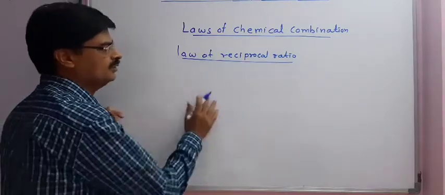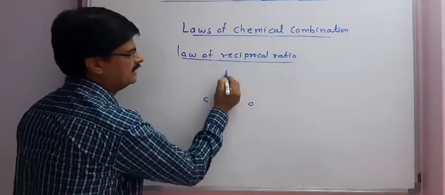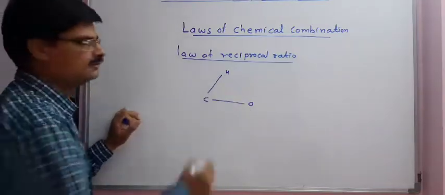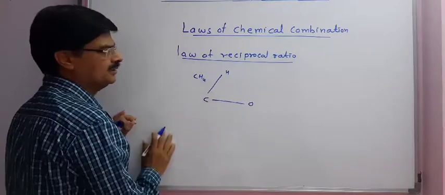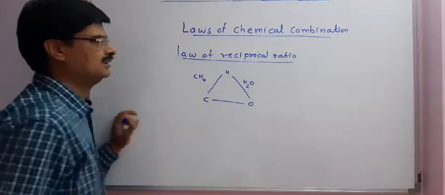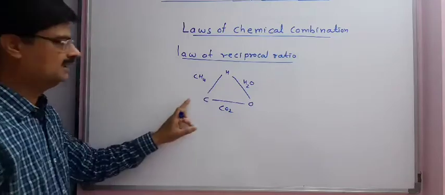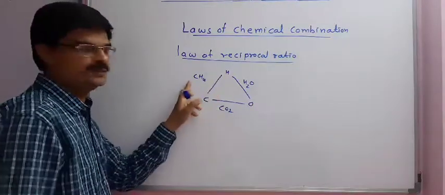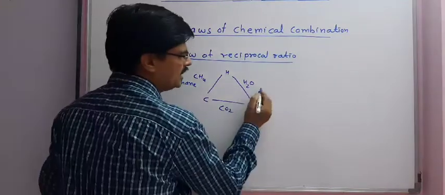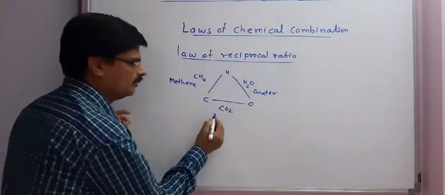Now to understand this law, first we will take the example of 3 elements, say carbon, oxygen and hydrogen. Carbon and hydrogen form methane, CH4, and hydrogen and oxygen form H2O. Carbon and oxygen can form carbon dioxide.